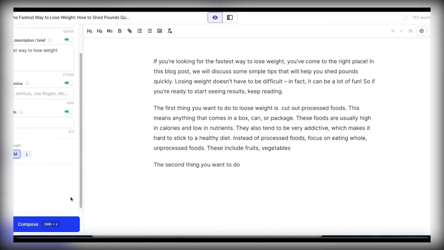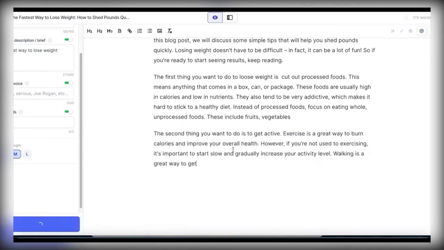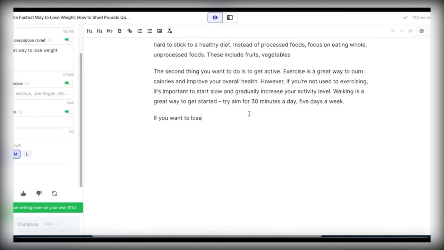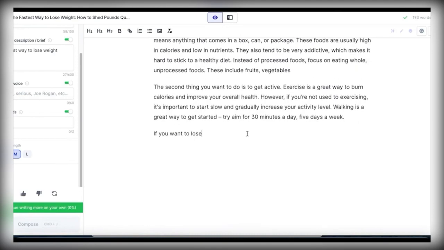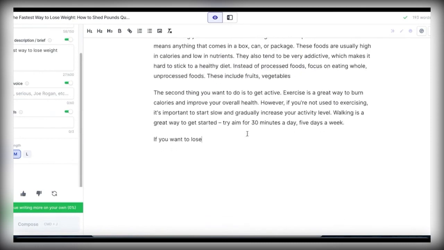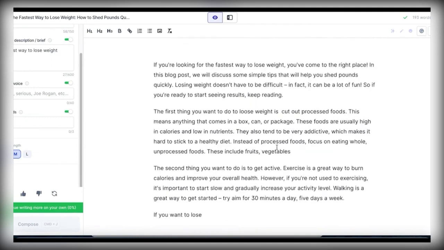Okay, so the next thing that you have to do is type in the second thing that you want to write about, and then click on Compose, and it's going to start automatically generating the entire article for you. That's literally all you're gonna do. Just enter a few little ideas here and boom, that's it. Once you're done writing the article, all you need to do is click on Back, and then you're gonna see your very first article in your document.